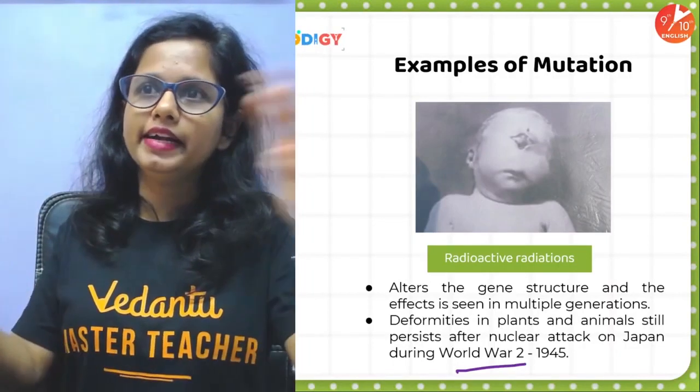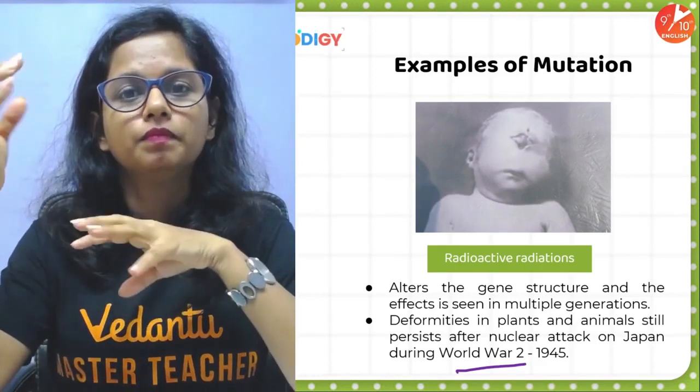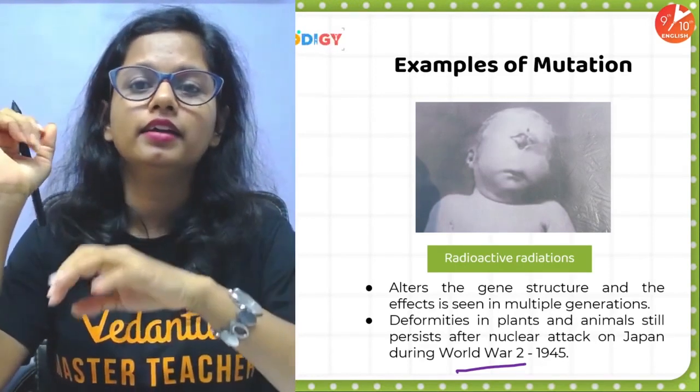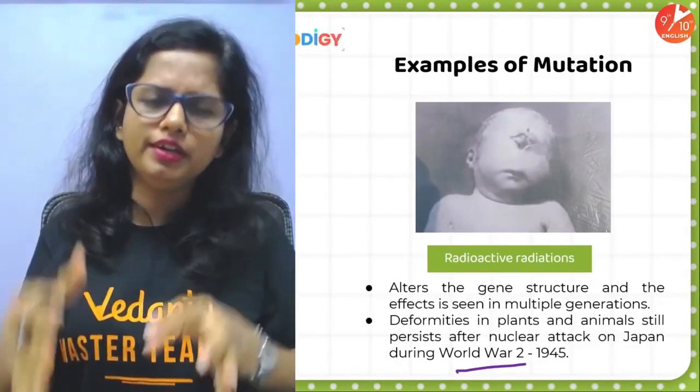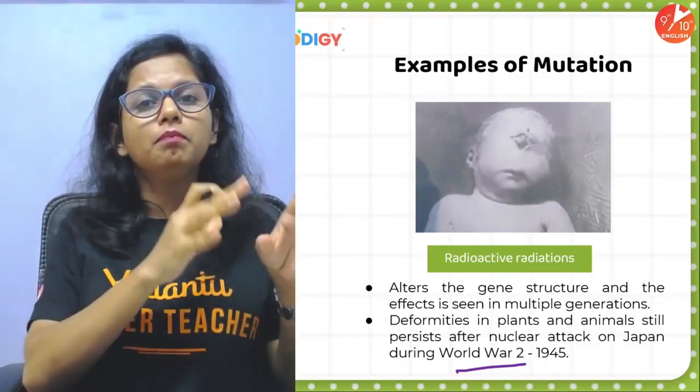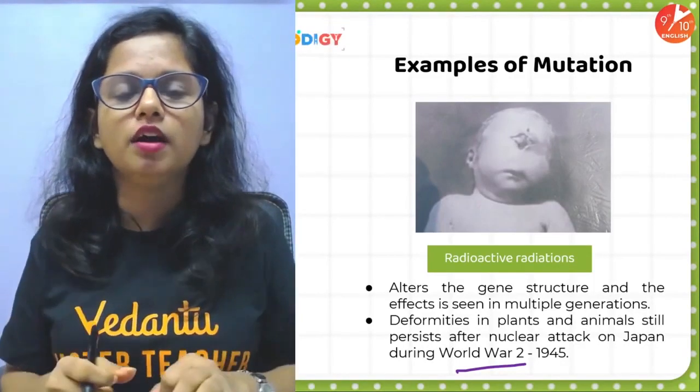And the radiations are still prevalent in the environment over there. It is so impactful that even the plants and the animals are not spared. Human beings are born with deformities, but even the plants and the animals are showing variations in their appearance.